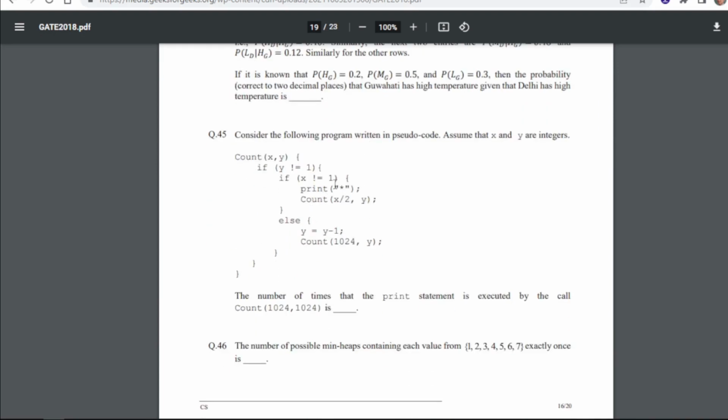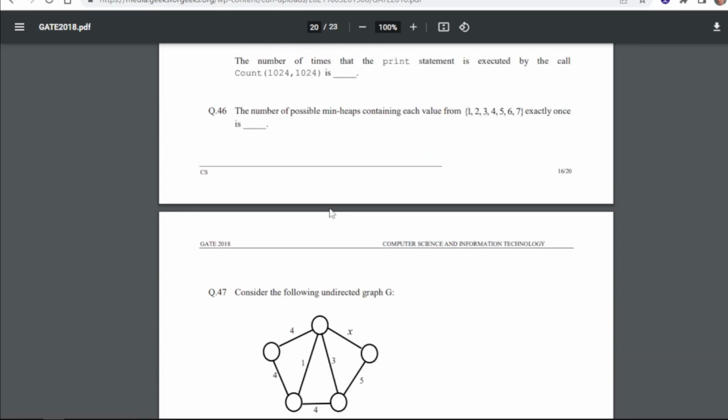Question number 45 is: consider the following program written in pseudocode. Assume that x and y are integers. So for 45 our answer will be once. So for 45, the number of times that the print statement is executed by the call count(1024, 1024). That means we are calling this function. So at last we will get the answer as 10230. Okay, when you solve this, you will get the same answer. And if you have already done it, I hope you remember how you got that.